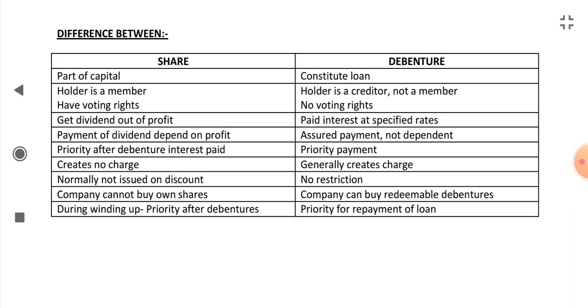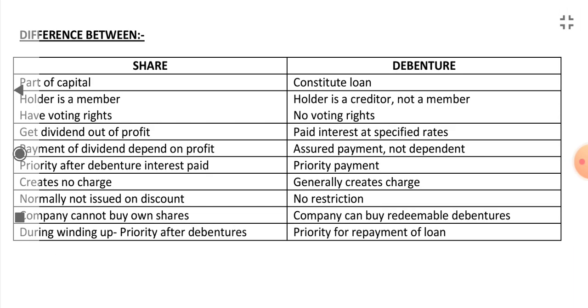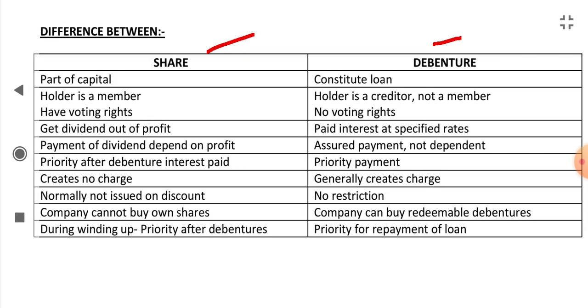Now let's see the difference between share and debenture. Share is a part of capital, and debentures constitute a loan. The holder of a share is a member and he has voting rights. The holder of a debenture is a creditor and not a member, and he does not have voting rights. The shareholder gets dividend out of the profit. The debenture holder is paid interest at a specified rate.